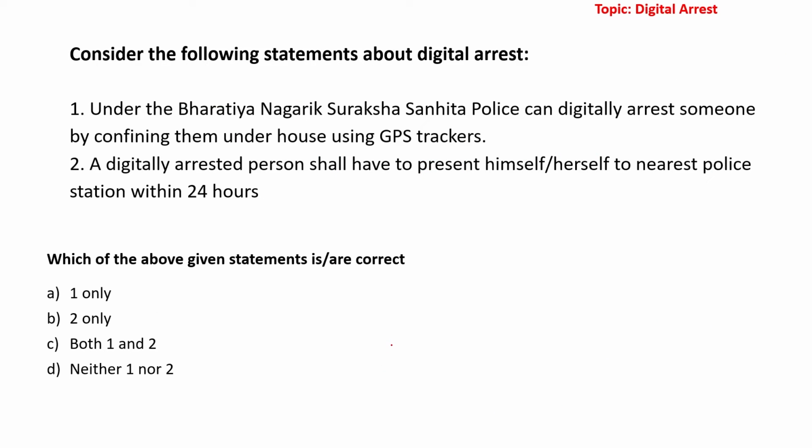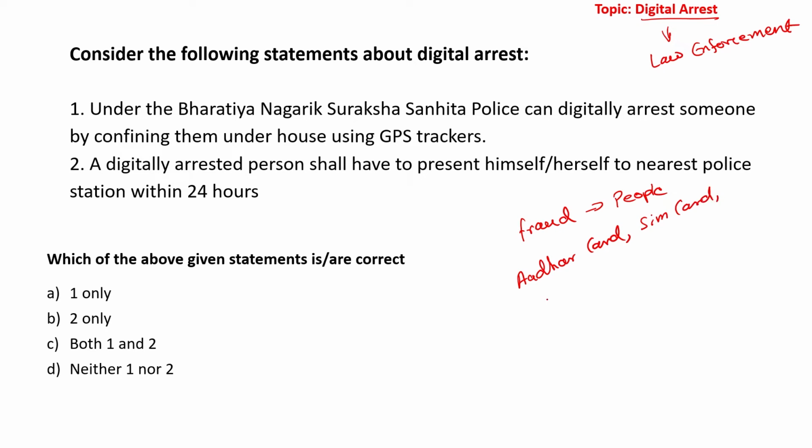Moving on to the next question, and this is with respect to digital arrest. Now this is, you can say, a digital fraud committed on people. It has nothing to do with law enforcement, and it is not implemented by law enforcement agencies like police. Digital arrest is when you get a call saying that your Aadhaar card or your SIM card or your bank account